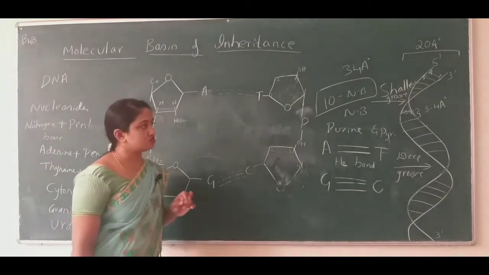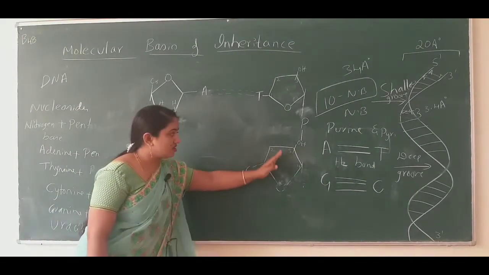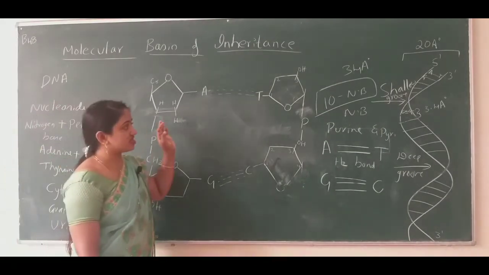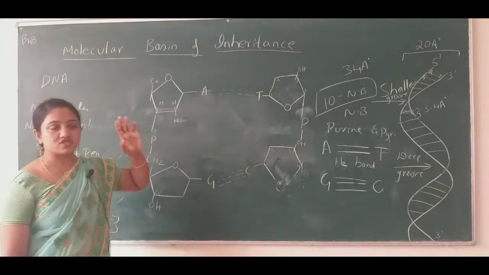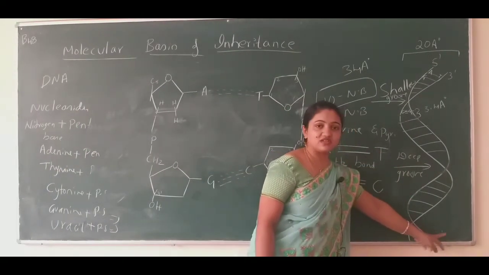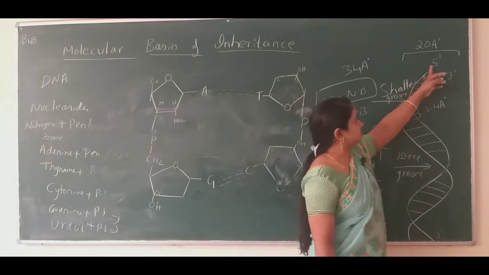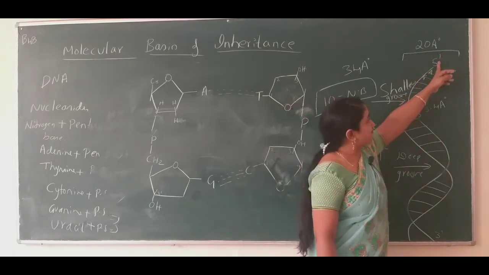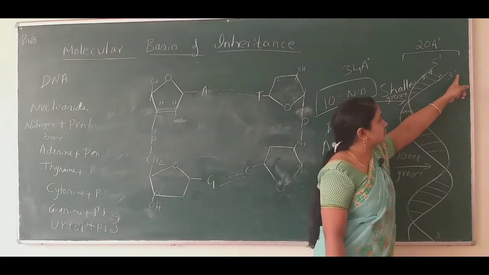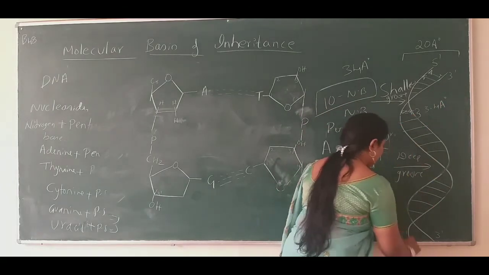All right, so next, if we talk about this structure, what is there in this structure? I should tell one more thing here. The free end of this strand I have written as 3 prime, and the free end of the same strand at the other end is 5 prime, and the subsequent strand has 3 prime at this end and 5 prime at this end.